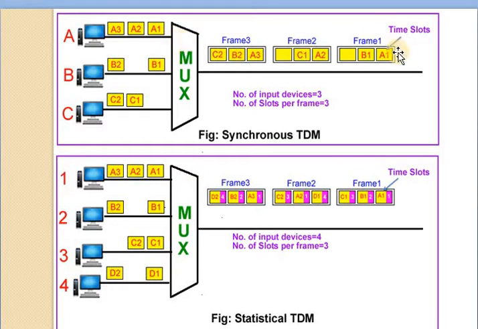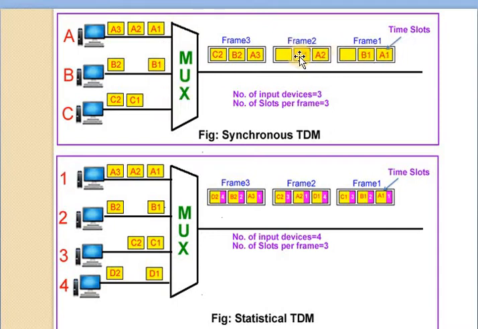Here first A sends the data, then B sends the data, and C is empty, so for device C it is an empty time slot. Again A2 sends the data, here B is free at the second frame, so B is an empty slot, and C1 sends the data. In the third frame, A3 sends the data, B2 sends the data and C2 sends the data. This is called a time slot for each and every device.